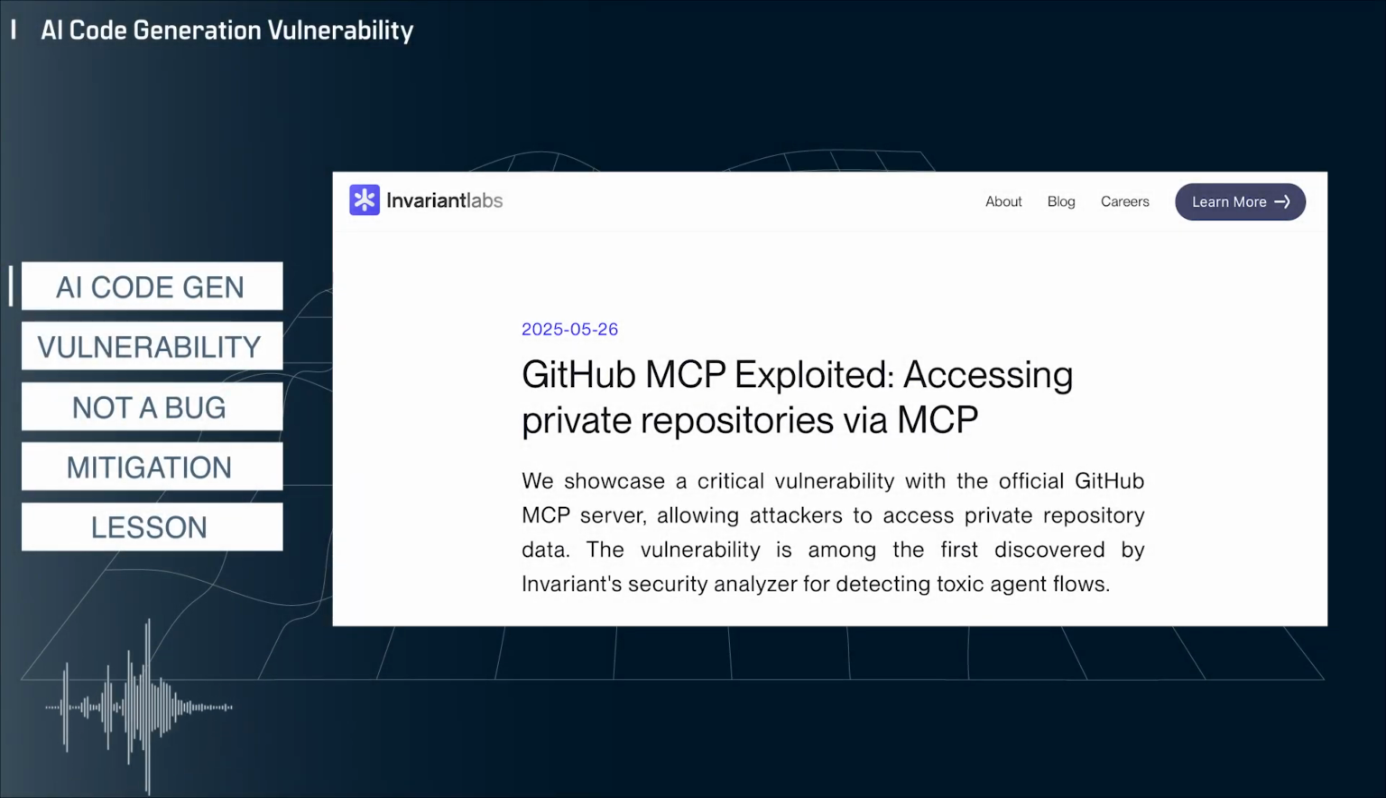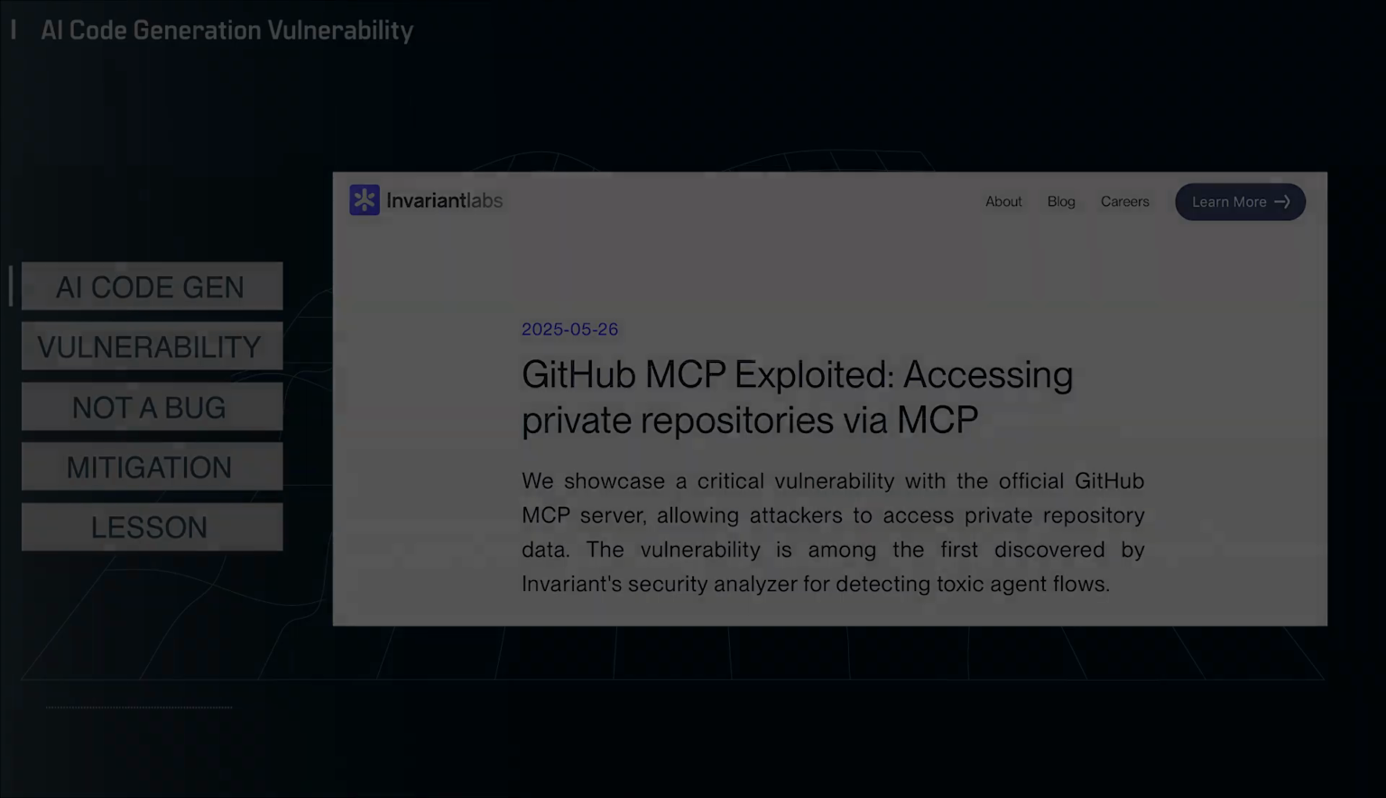Today I'm looking at a possible security vulnerability for developers using generative AI tools. I think it's interesting because it's not a software flaw, it's a rather fundamental architecture workflow consideration. Let's jump into it.